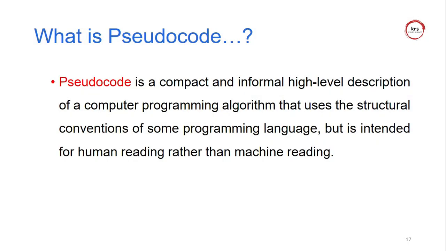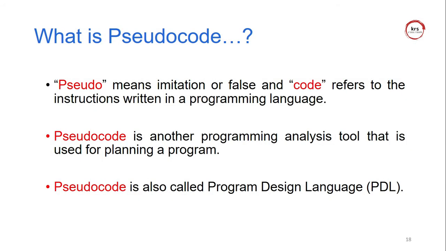The next thing is pseudocode. What is pseudocode? Why do we use it when an algorithm is already available? An algorithm is one of the concepts to solve a problem, so why do we need to write pseudocode? Pseudocode is a compact and informal high-level description of a computer programming language or algorithm. So it is easy for humans to read, rather than for machines to read.